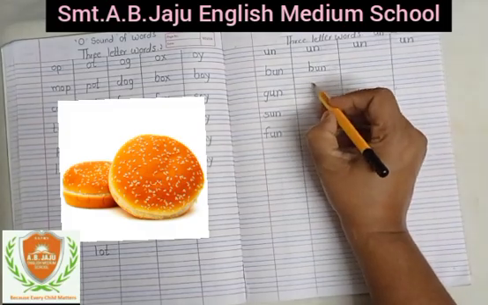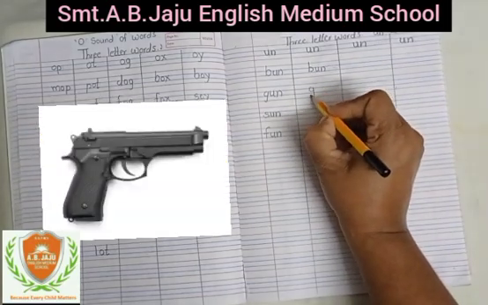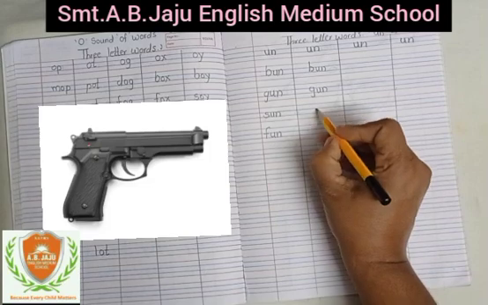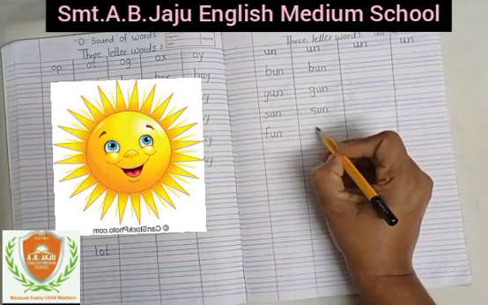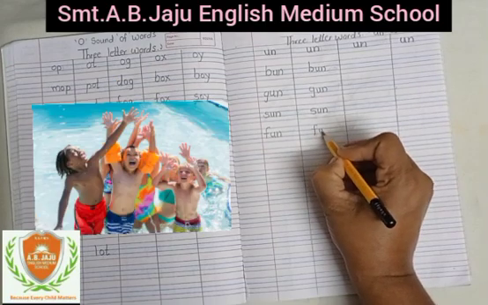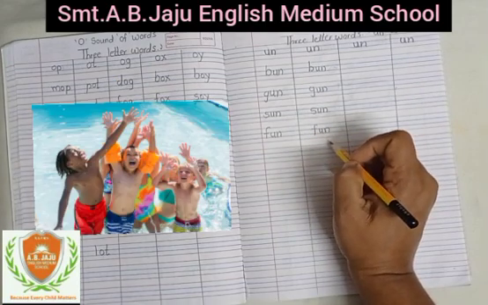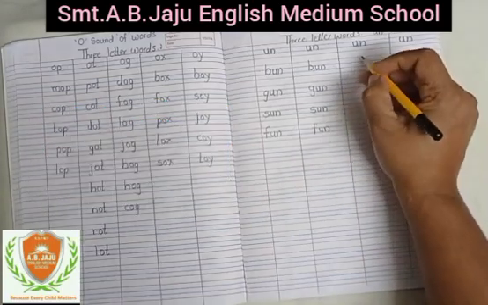Bun, bun means bread, पाव. Gun, gun means बंदूक. Sun, sun means सूरज. Fun, fun means enjoy, मस्ती.